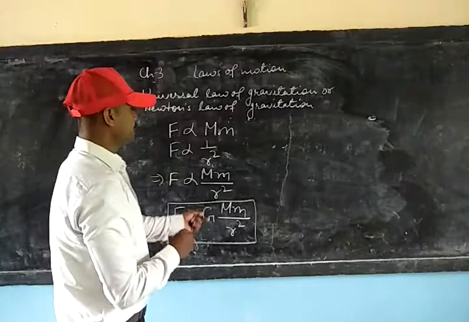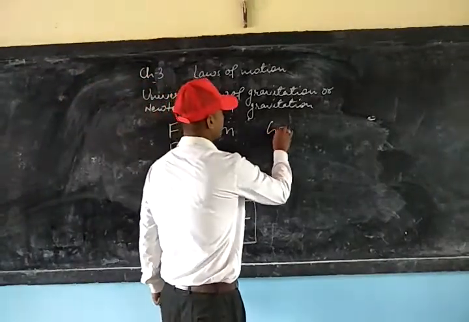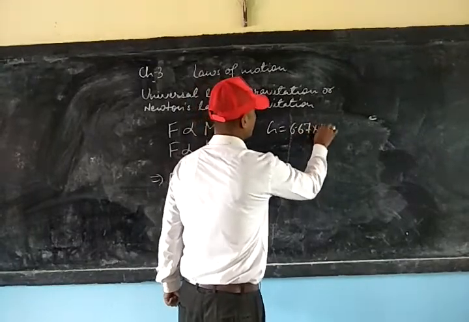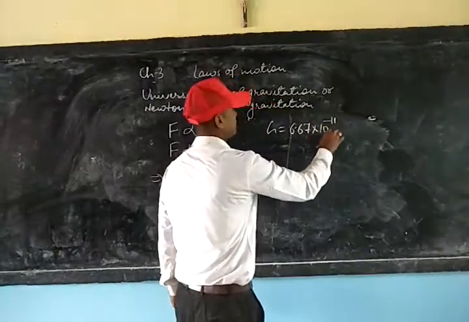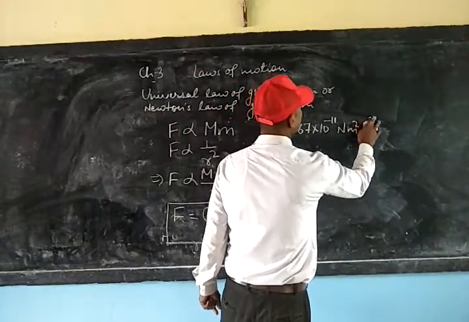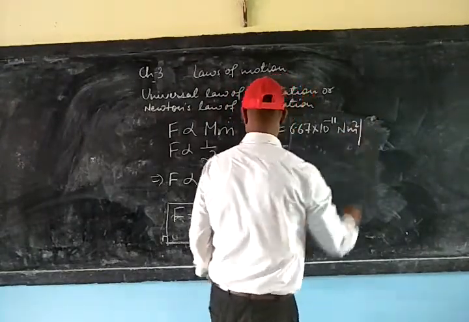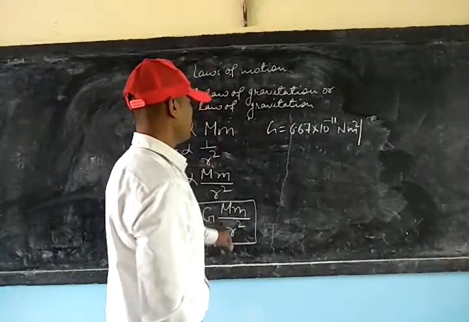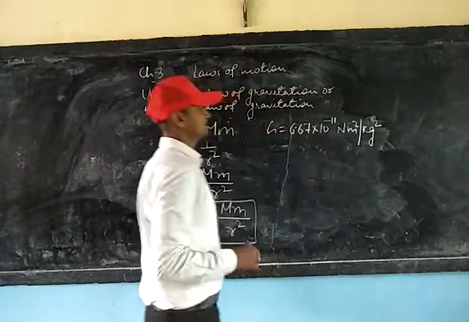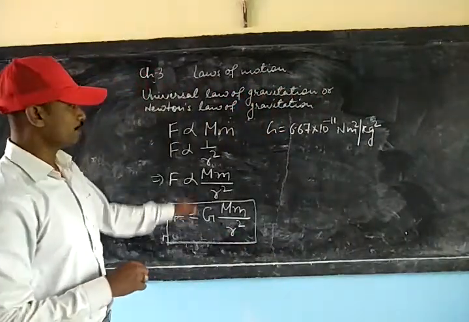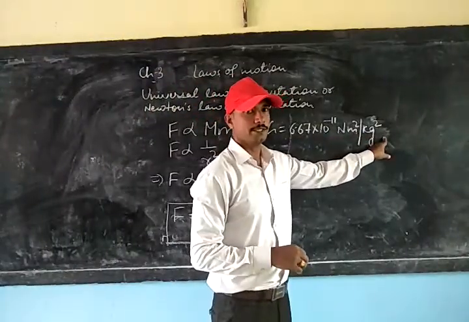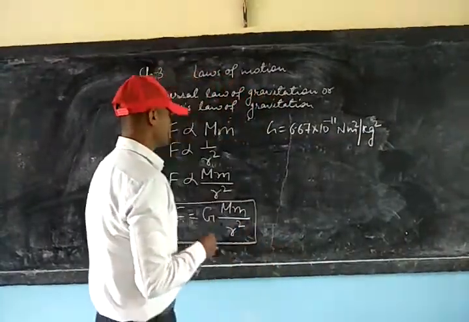And the value of G is equal to 6.67 into 10 to the power minus 11 Newton meter square per kg square. This becomes because the unit of gravitational constant is Newton meter square per kg square. Let us see how this unit comes.